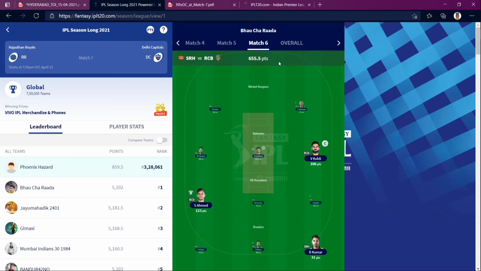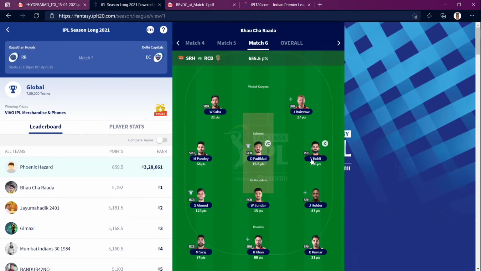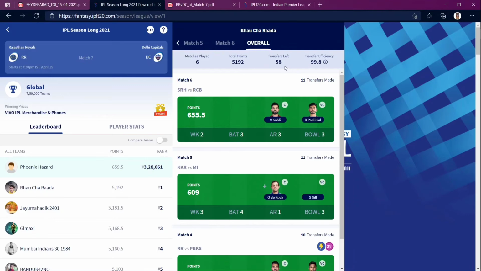You just go with the first team. He had vice captain as normal, but he used almost 46, I guess 42 transfers, and he got efficiency of 99, and I got efficiency of more than 1000. This is the calculated risk you have to take.